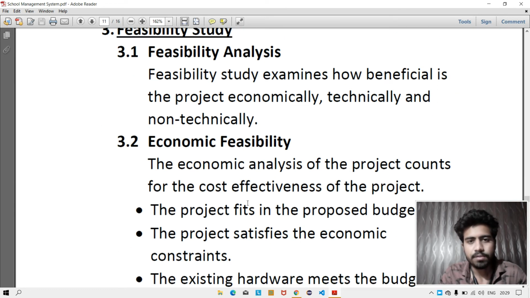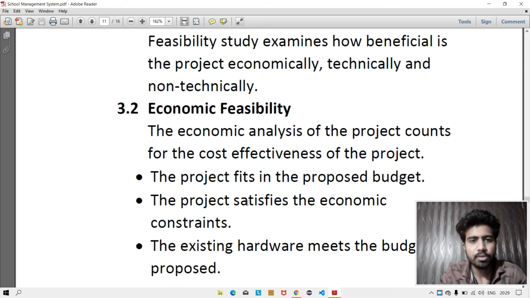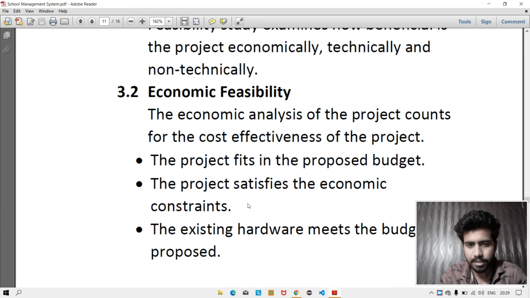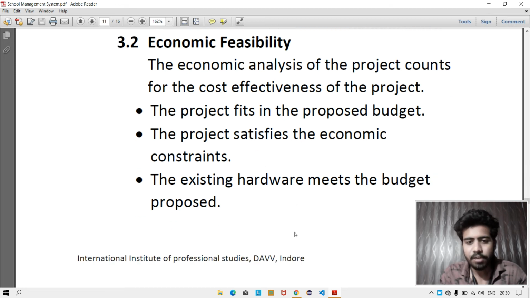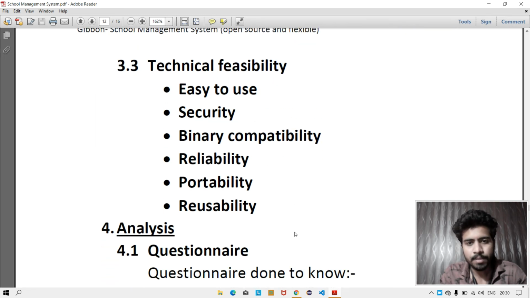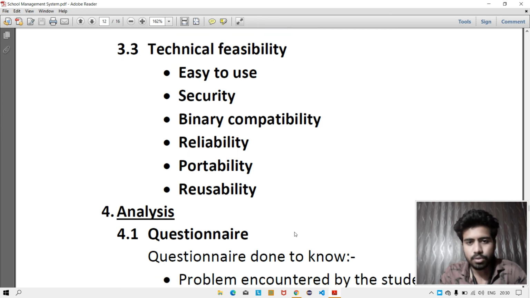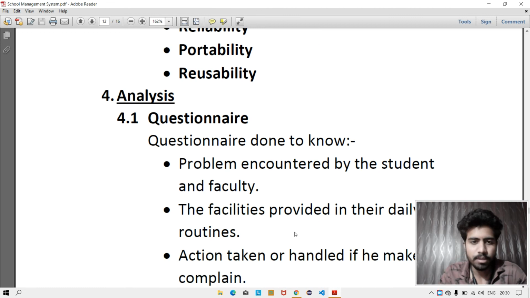Feasibility study. The feasibility study examines how beneficial the project is economically, technically, and non-technically. If we talk about economic feasibility, the economic analysis of the project accounts for the cost effectiveness of the project. This project fits in the proposed budget. The project satisfies the economic constraint. The existing hardware meets the proposed budget. Technical feasibility: easy to use, security, binary compatibility, reliability, portability, reusability.